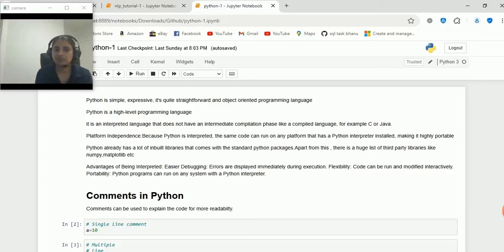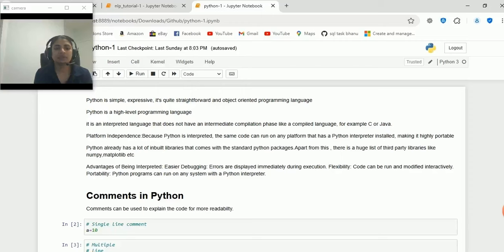Why are we saying that it's platform independent? It's because it can run on any platform. Only thing is that the Python interpreter should be installed. Okay, another thing is that it has a lot of inbuilt libraries. Okay, in addition to that, it has third-party libraries like NumPy, Matplotlib, scikit-learn. These are all things we use in machine learning.